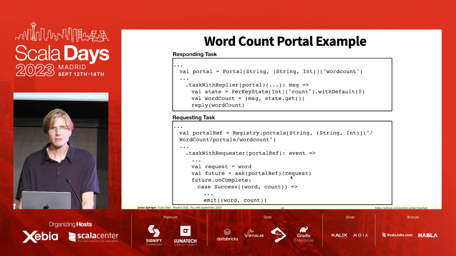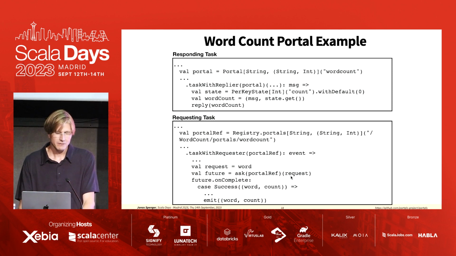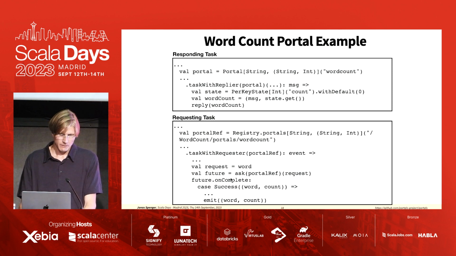And we can then ask this reference the request, which essentially means that we send a request to this portal and we get a future back. And the future is a future of the replied value. So what we can do then is call onComplete on the future and provide our block of code, which will execute once the future has completed.